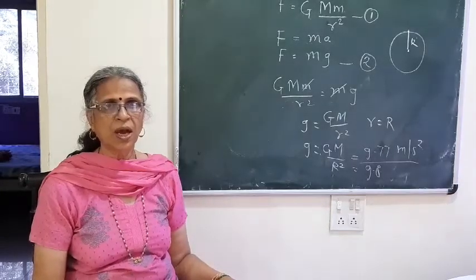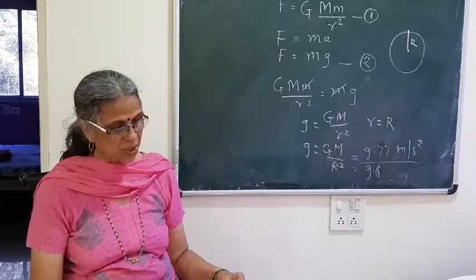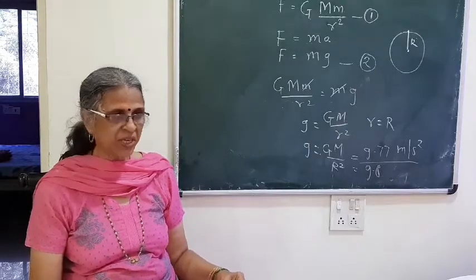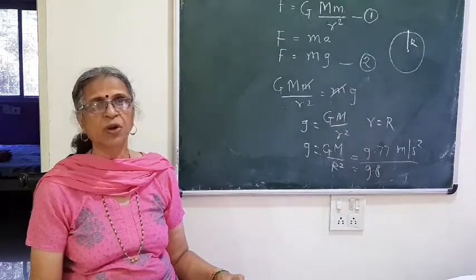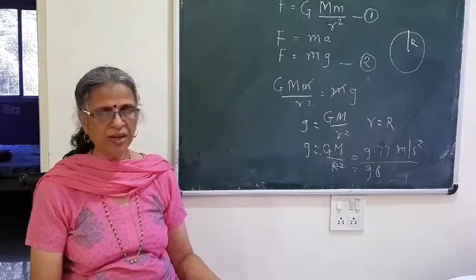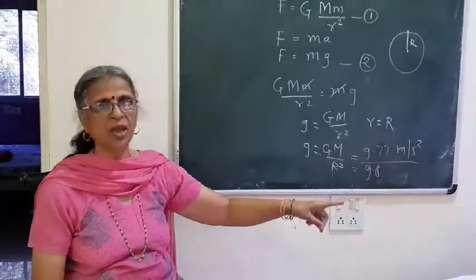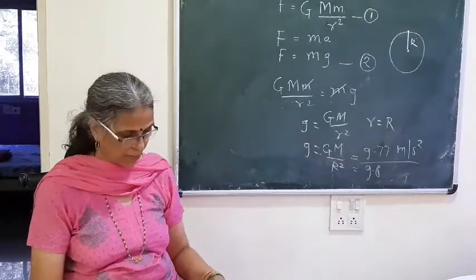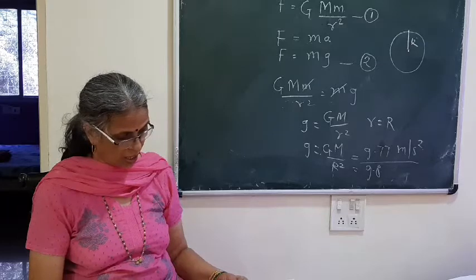They may ask you the question: define acceleration due to gravity or gravitational acceleration, and derive the expression for it. That question may be asked together. You can write it and find its value. If they ask, you have to put in the standard values of G, M and R that you have to remember at that time.